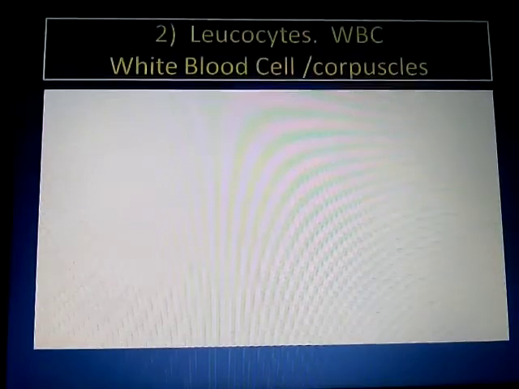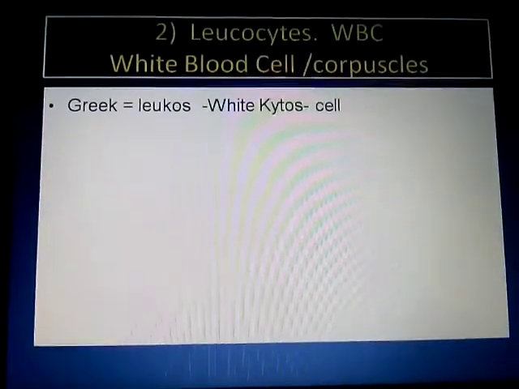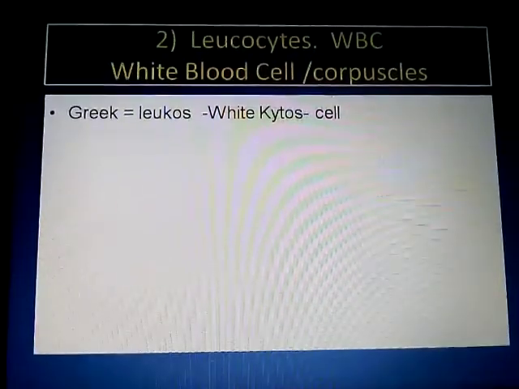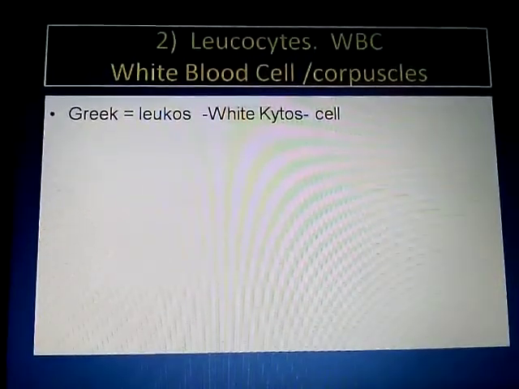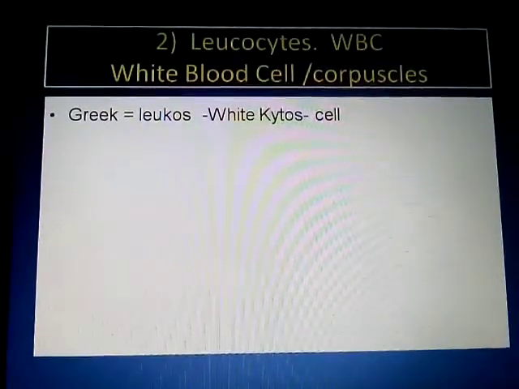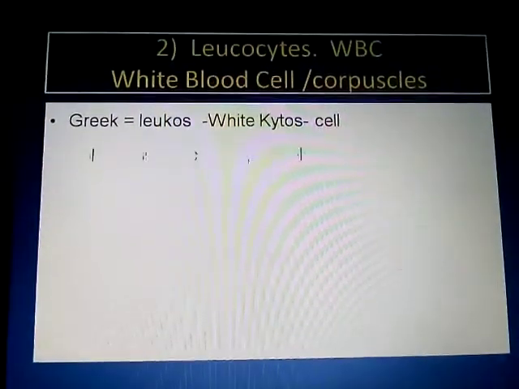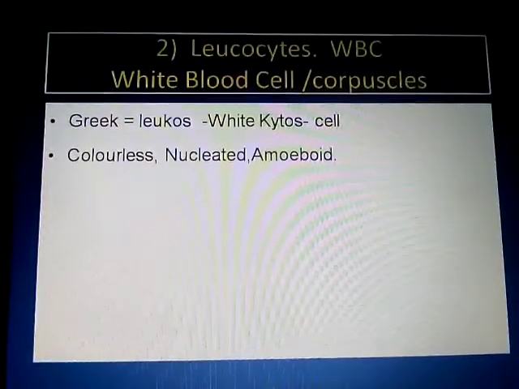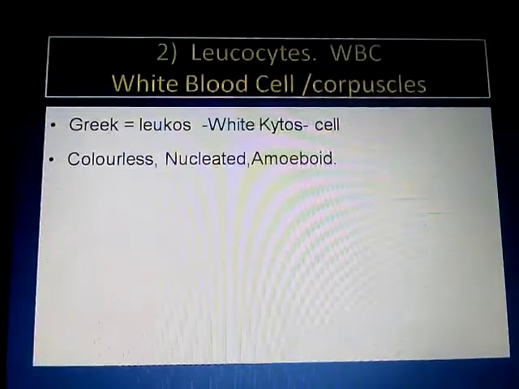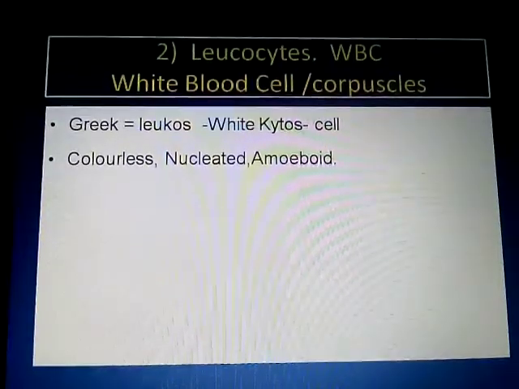The term leukocytes came from the Greek words leukos meaning white and kytos meaning cell. So leukocytes means white blood cells. Leukocytes are colorless. They show a nucleus in their cell cytoplasm.